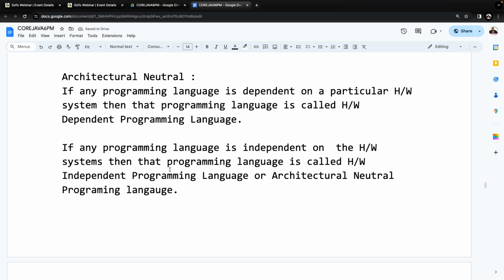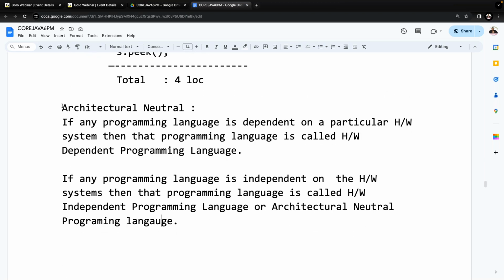Understand it clearly. So our point is architectural neutral. What is the meaning of this? It should be independent of the hardware system.